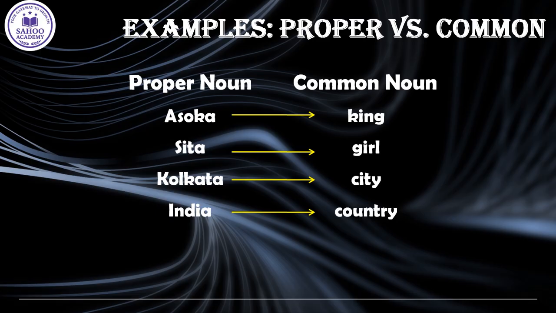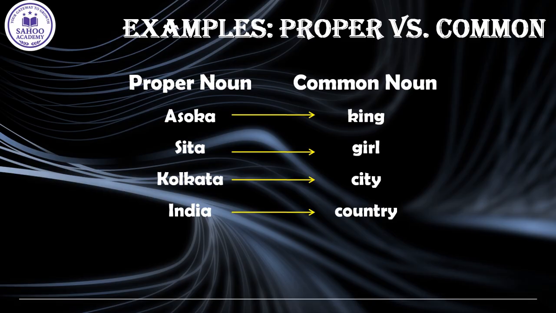Proper noun, Ashoka, and he is a king, so common noun is king. Sita is a girl, so girl is the common noun. Kolkata is a city, so Kolkata is the proper noun and city is the common noun. Similarly, India is the proper noun and it is a country, so country is the common noun.